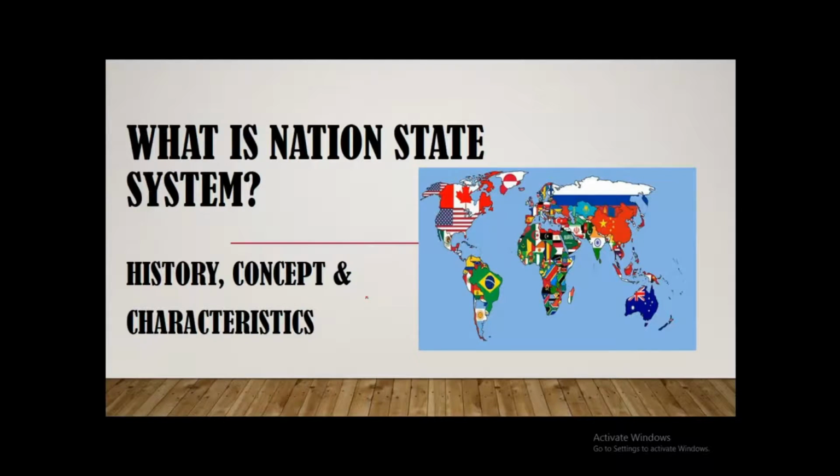Today the topic of our discussion is what is a nation state system. We are also going to discuss its history, the concept and characteristics as well. Before moving on to the presentation, first of all, we have to understand what is a nation and what is a state before understanding nation state system, because nation state system is basically an amalgamation of these two concepts. So first we are going to understand what is a nation, what is a state, then we will move on to the nation state system. What is it, what's its history, what's its concept and characteristics as well.